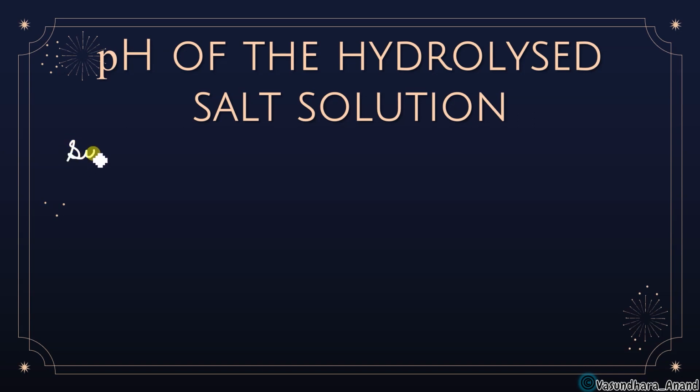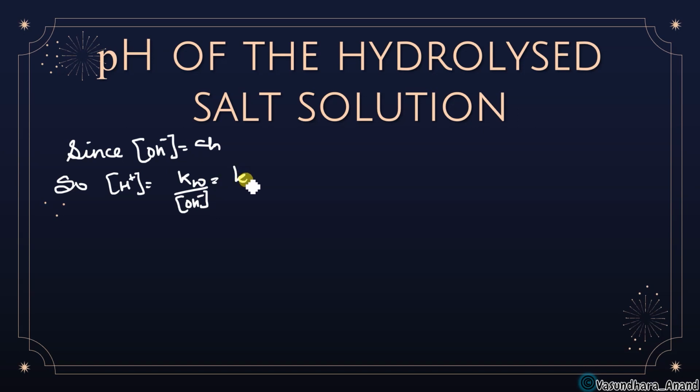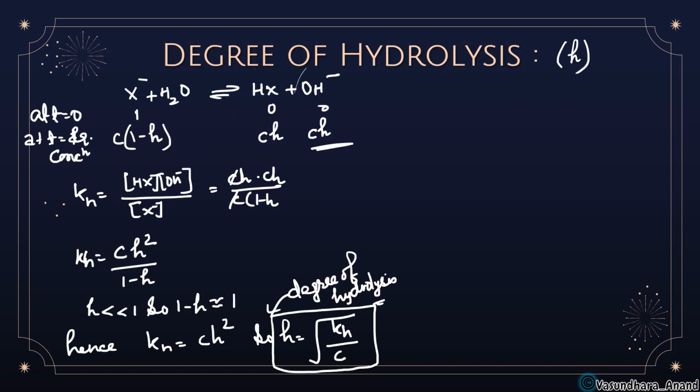Since the OH minus concentration is equal to Ch, what will the H plus concentration be? Obviously it is quite clear, it is Kw upon OH minus, so it will be Kw upon Ch. Now from the previous slide, just put the value of h over here. So this is Kw and C into h, and h is the square root of, just check if it is not clear, Kh upon C, isn't it?